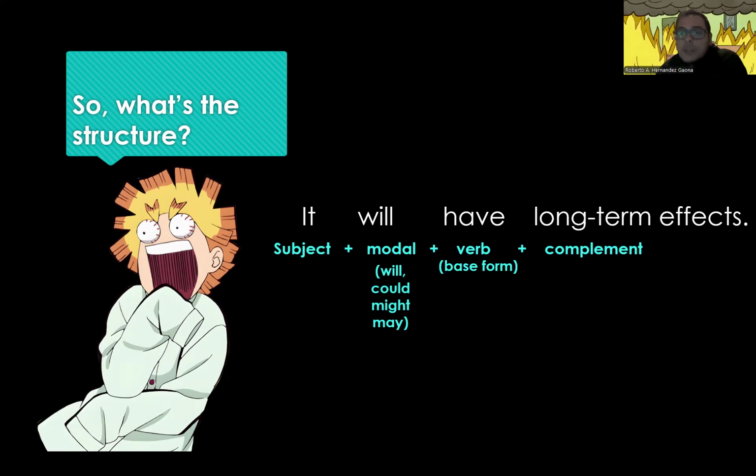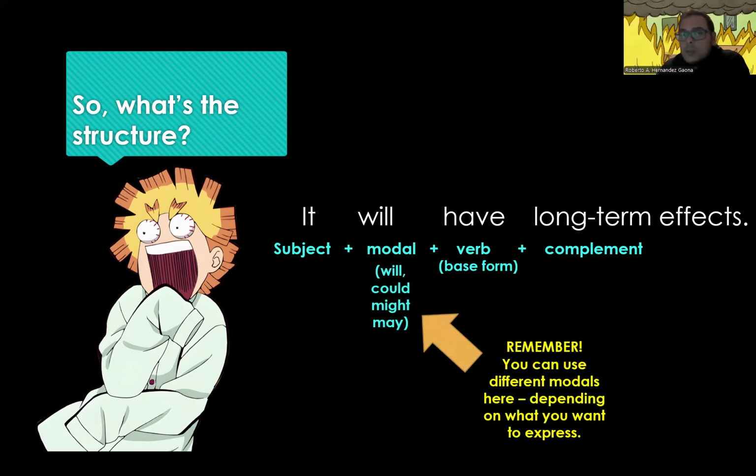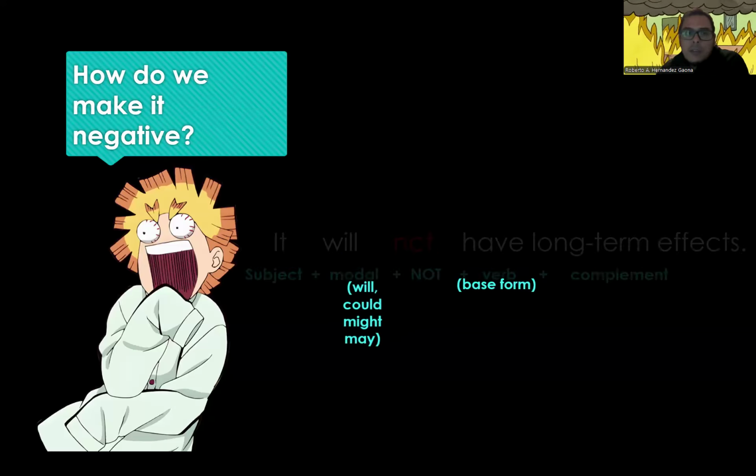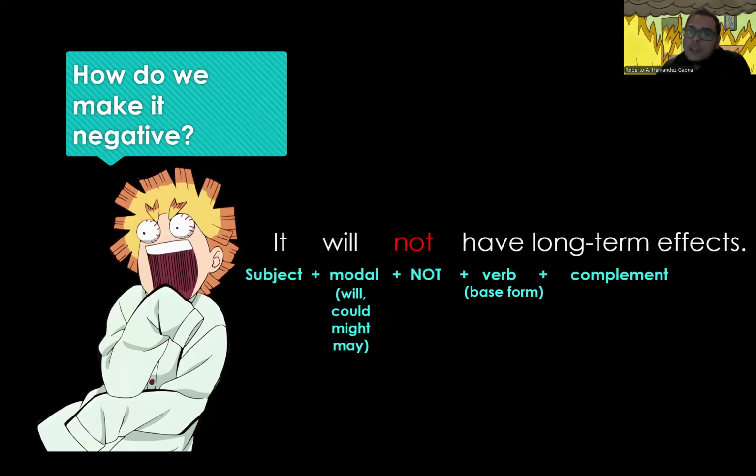And the verb is going to be in the base form. And like we already covered, depending on what you want to say is the modal that you're going to use. Okay? Remember this for the example. Now, how can we make this example negative? Exactly. We add not to the modal itself. And we would have, it will not have long-term effects.